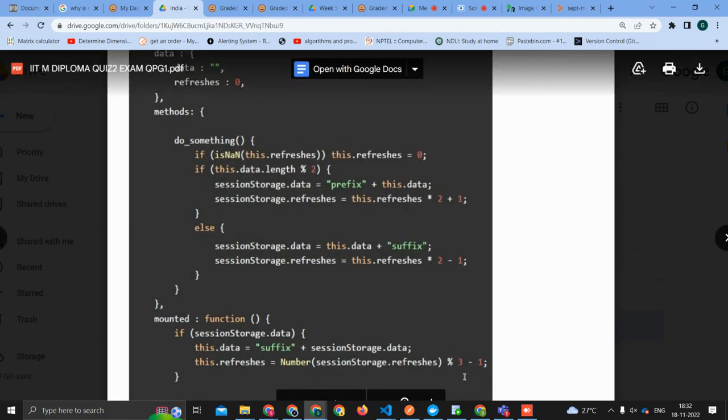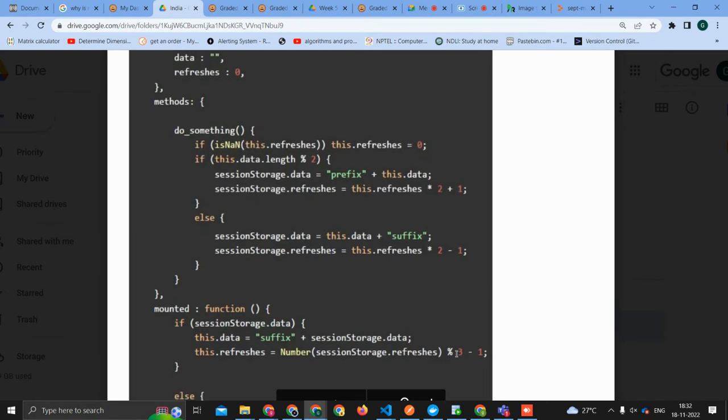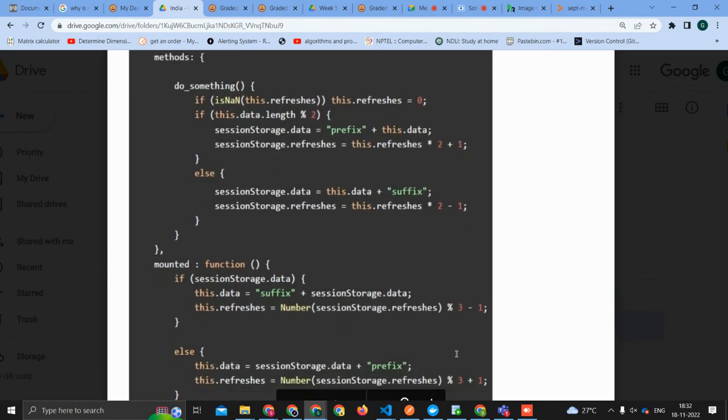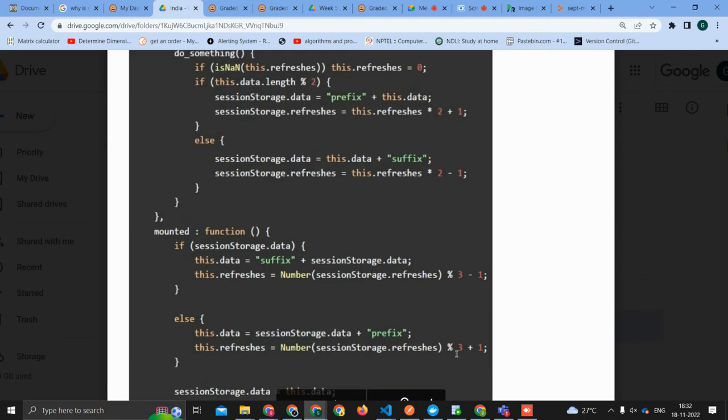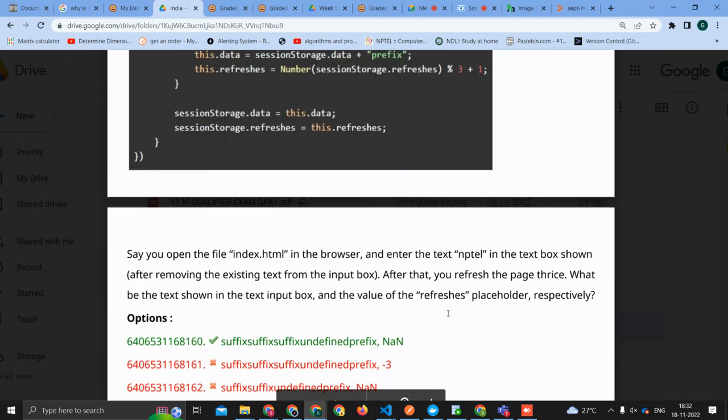It should mod be 3. Zero, no? Yeah, because it is zero in data. So minus 1, which means it will be minus 1. Correct. But here only our logic gets incorrect, because in the answer it is NaN.